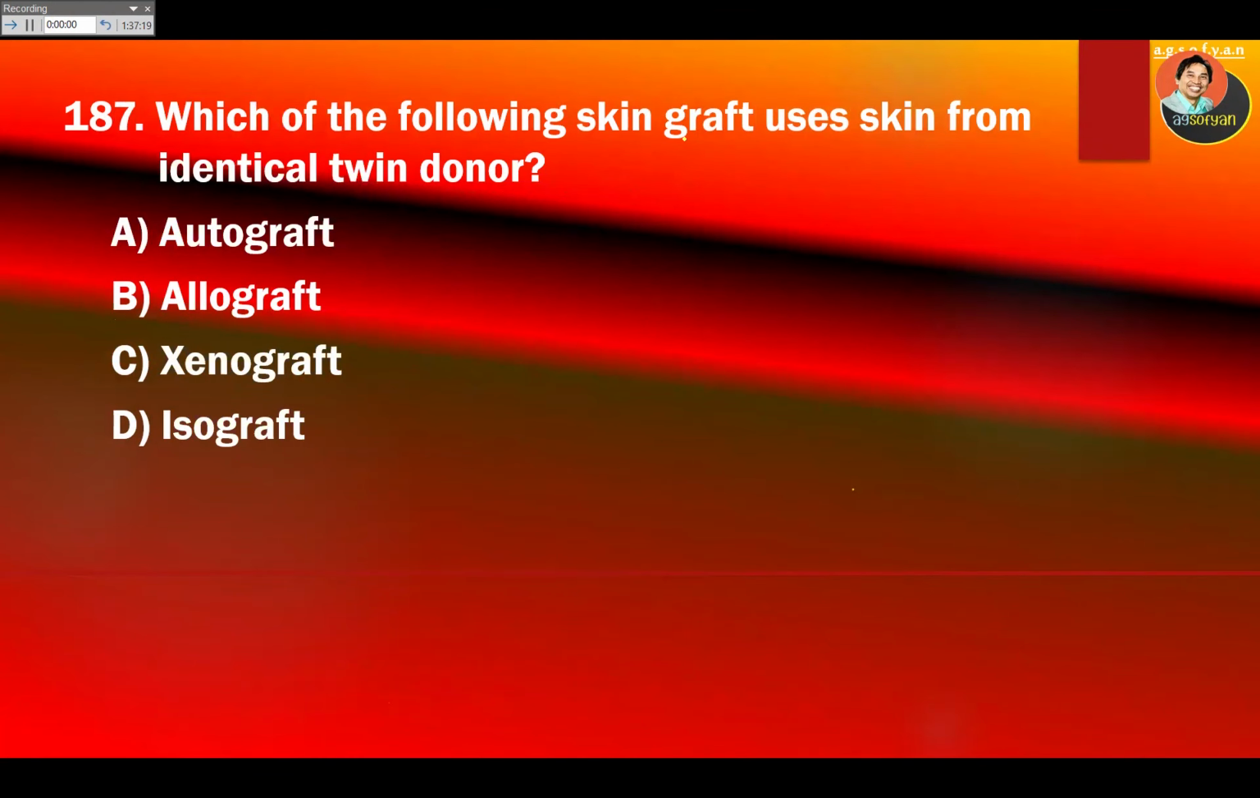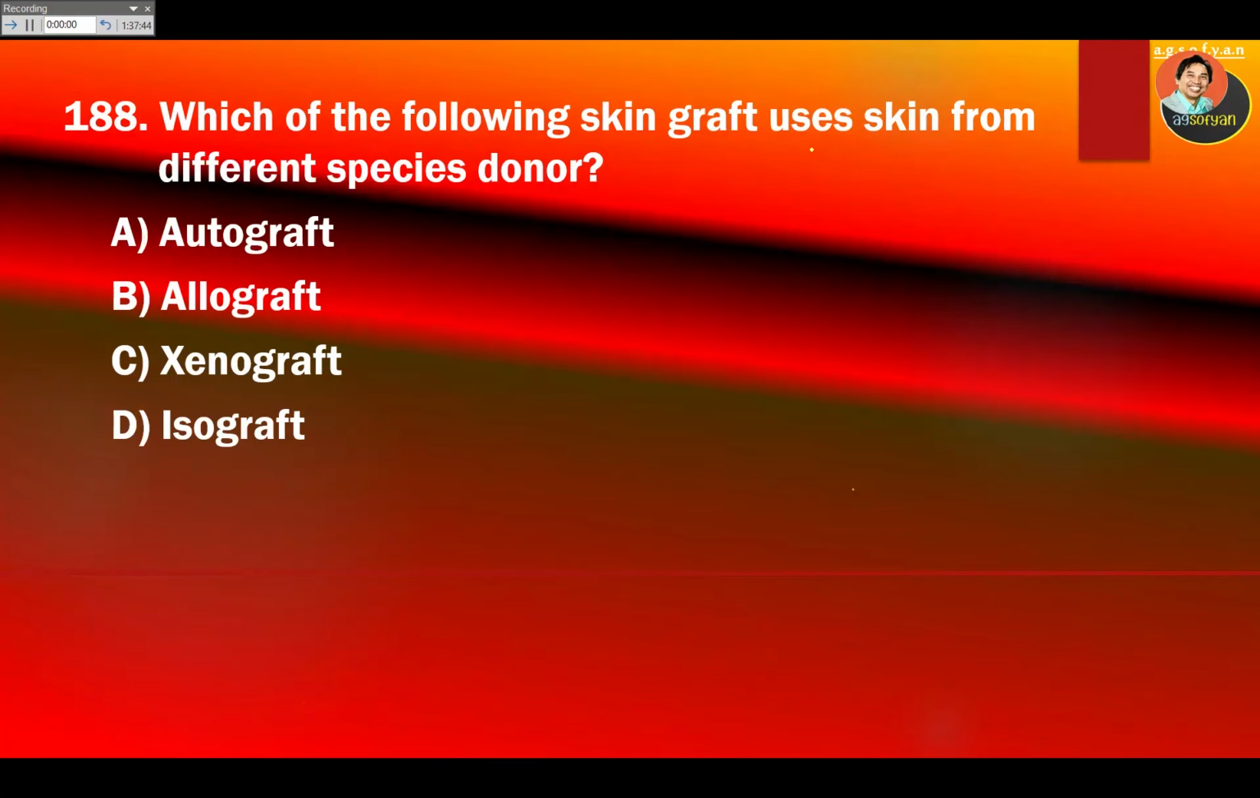Which of the following skin grafts uses skin from an identical twin donor? When it is coming from an identical twin, it is called an isograft. Auto means coming from our own skin. If it is from a twin, it's called an isograft. Which skin graft uses skin from a different species? Different species, this is xenograft. Xeno is a different species.